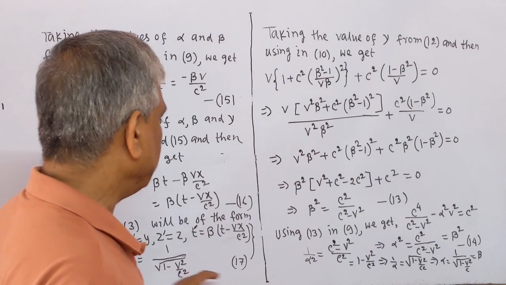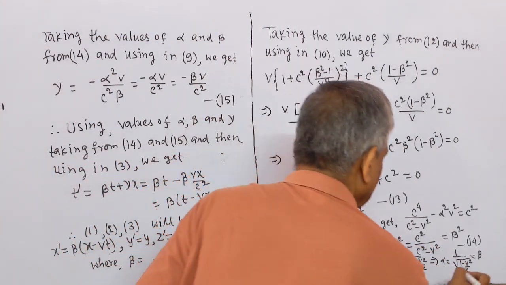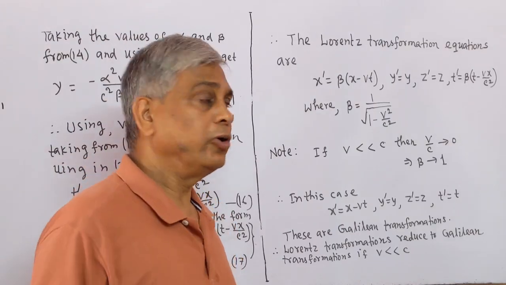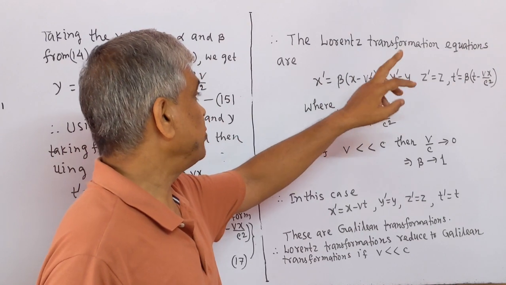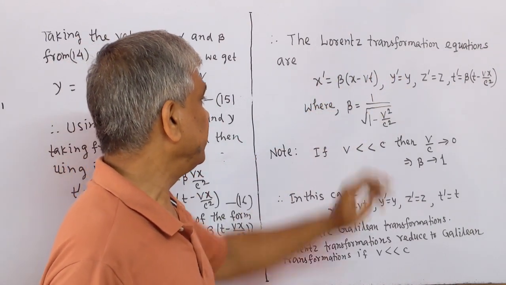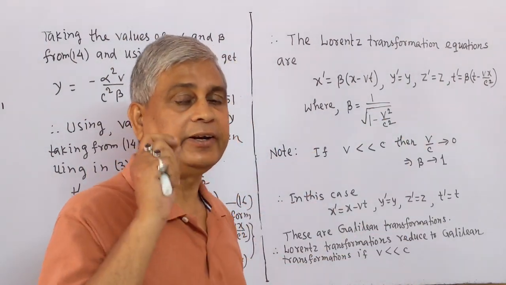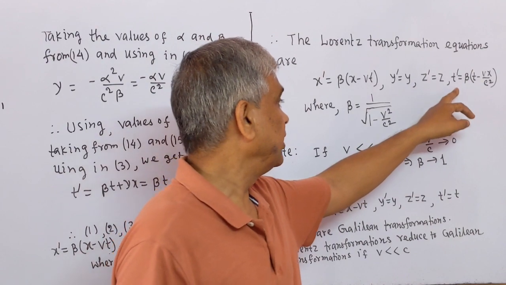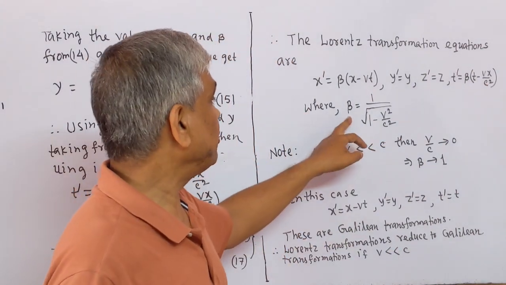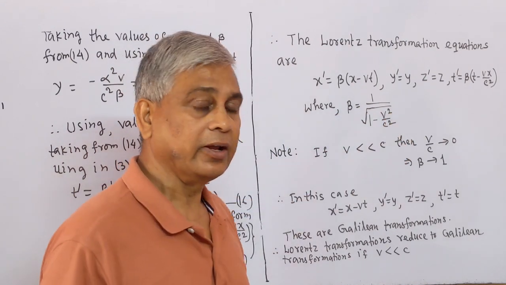So value of beta will be 1 by square root 1 minus v square by c square. Therefore, the Lorentz transformation equations are x prime equal to beta x minus vt, y prime equal to y, z prime equal to z, and t prime equal to beta t minus vx by c square, where beta equal to 1 by square root 1 minus v square by c square.